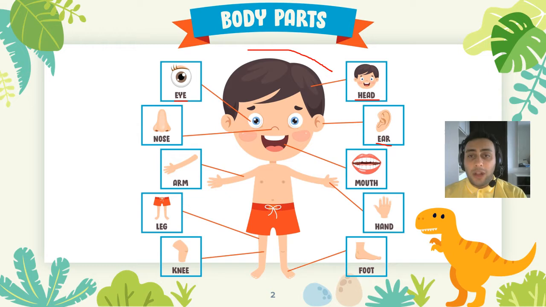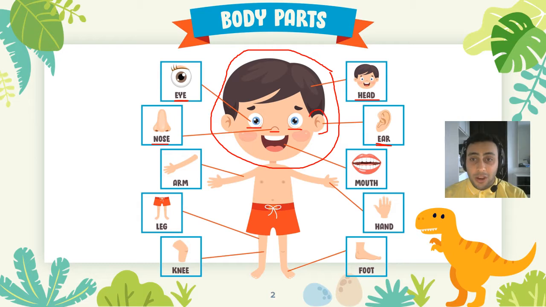So we all have a big head. Now our head, we have two eyes. See? Two eyes. We have one nose. We have two ears. See? Two ears. We have a mouth, right? We have a mouth.